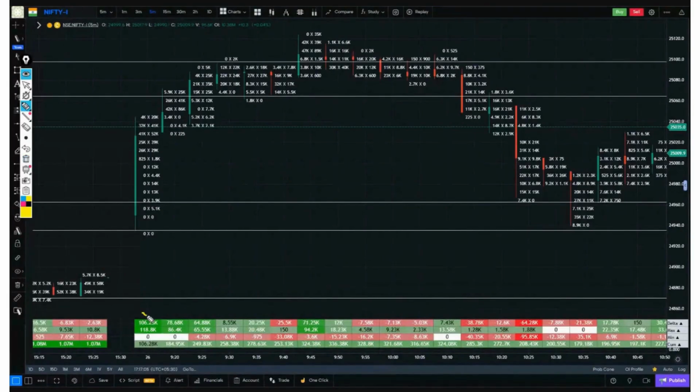Now look, the delta of the first candle is high, meaning the value is around 1 lakh. The second one is 78,000, 64,000. And then look at this, suddenly it's just 8,000. 71,000, even 25,000 is fine. Suddenly it's 12,000. All of a sudden, 7,000, 7,000, 5,000. Now let's talk about both positive and negative together. It means there are some candles whose delta is very high and some candles whose delta is very low.